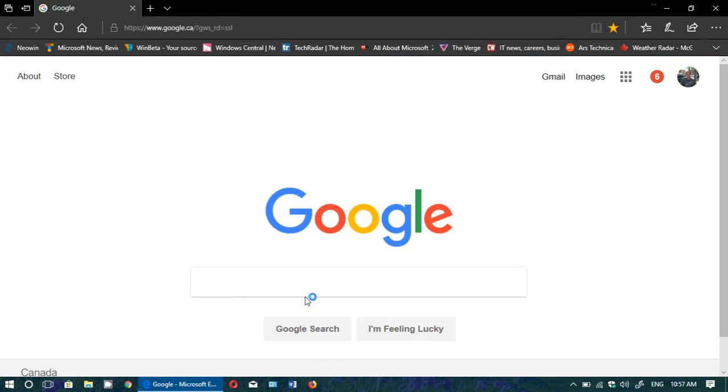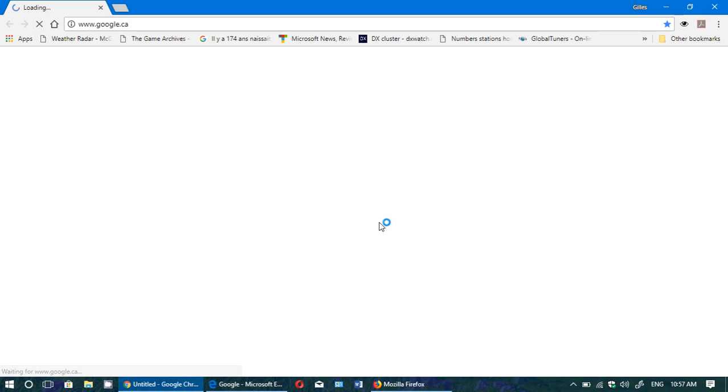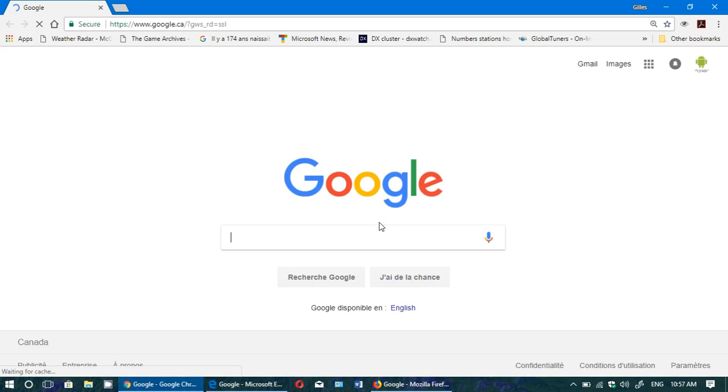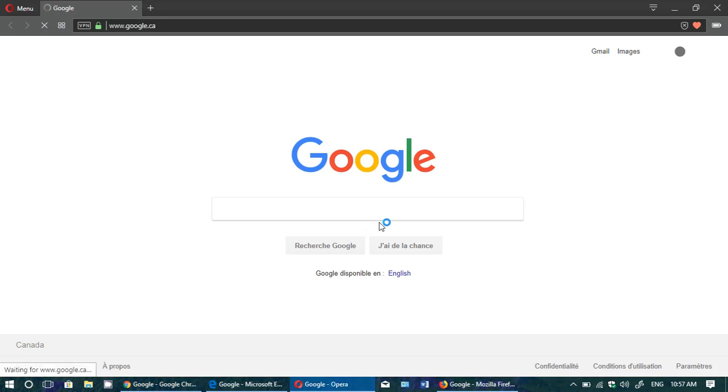So here, for example, I'll just open up all the browsers I've got installed here. Whether it's Google Chrome, whether it's Firefox, Opera. One browser that I would say that maybe you should not use is Internet Explorer. I think this is an old browser that should not be used anymore, and you should move on to something else. Microsoft Edge, what's the promise?